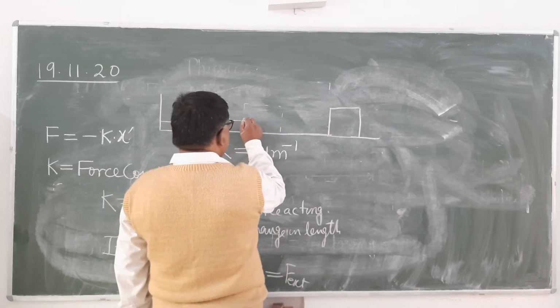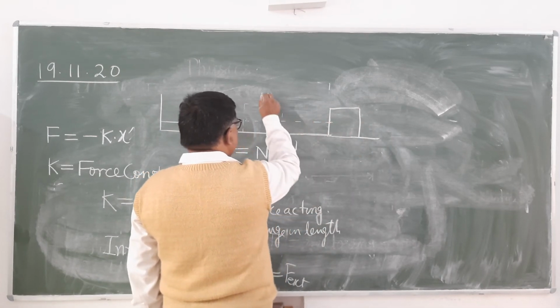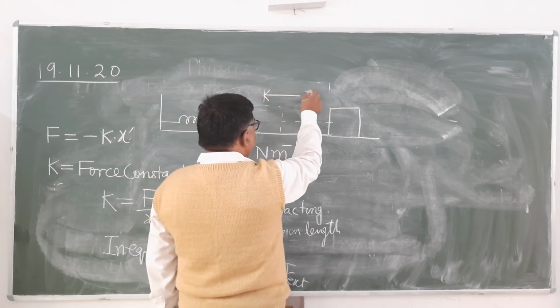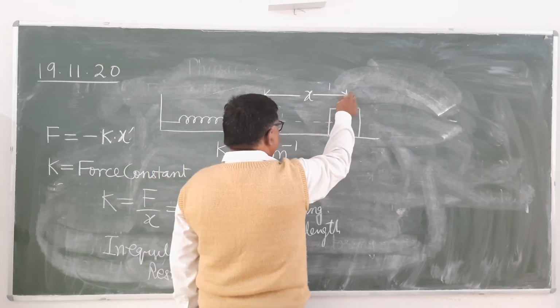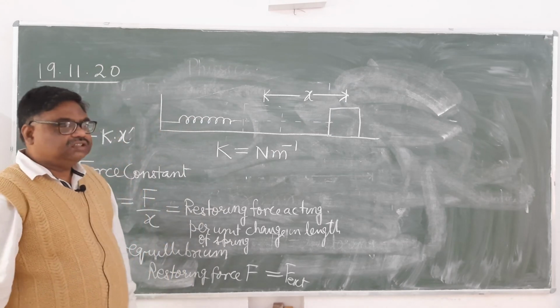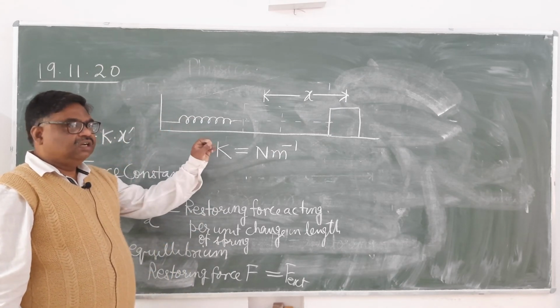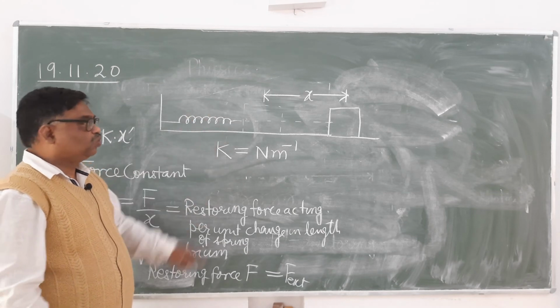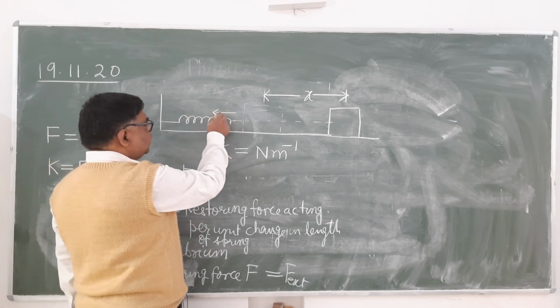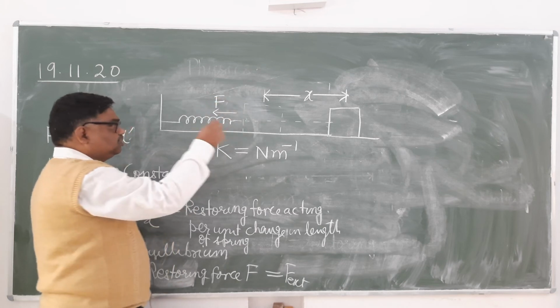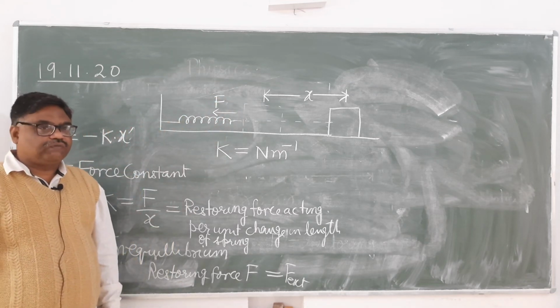Here, what is the deformation? Deformation is the change in length of the spring, and this change will be done against the restoring force, because the restoring force is acting in this direction.